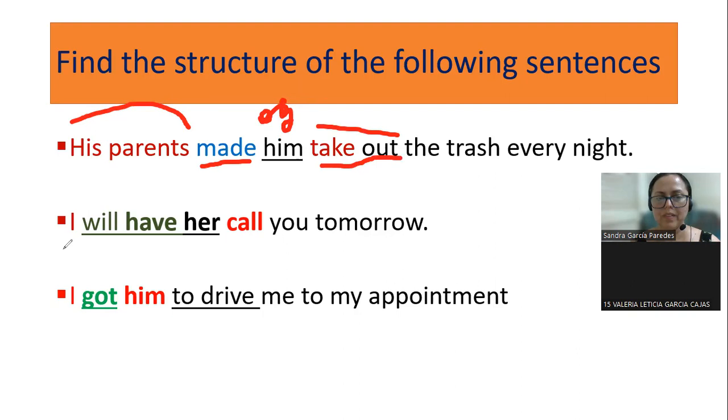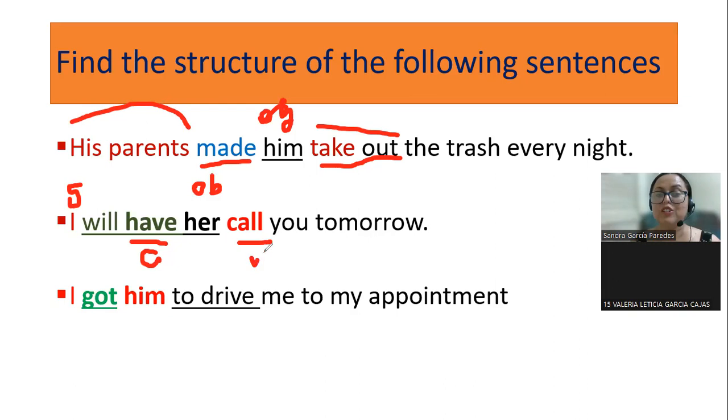I will have her call you tomorrow. Subject is I. Very good. The causative is have. Very good. The causative is in the present, the future, or the past? Present. No, will have is the future, I will have. Future. Very good. This is the modal verb for the future, will. Very good. The object? Her. And the main verb? Call. Main verb.